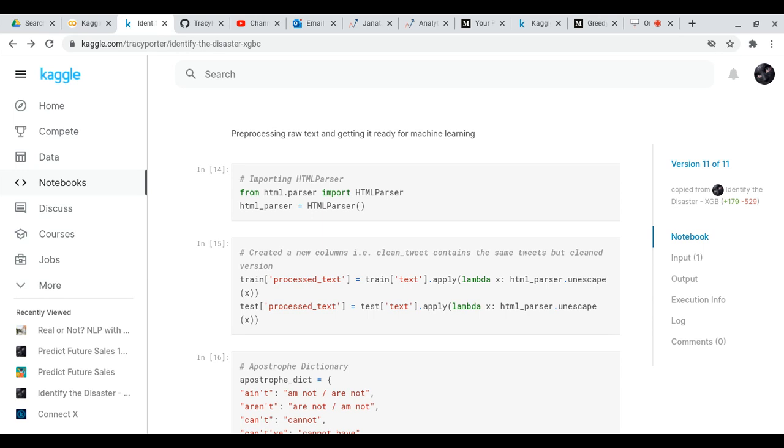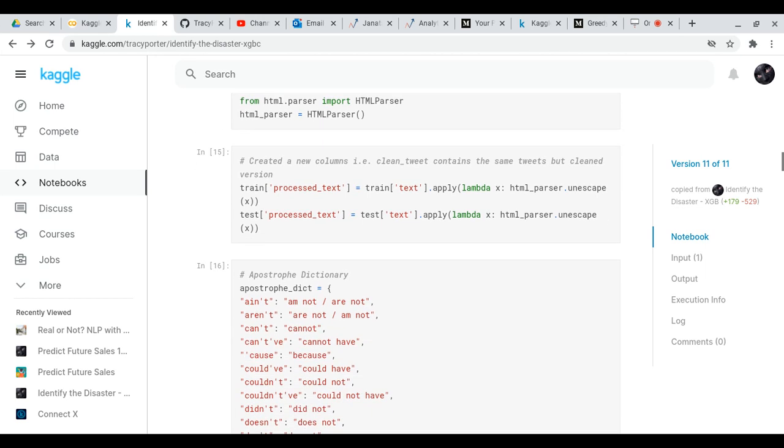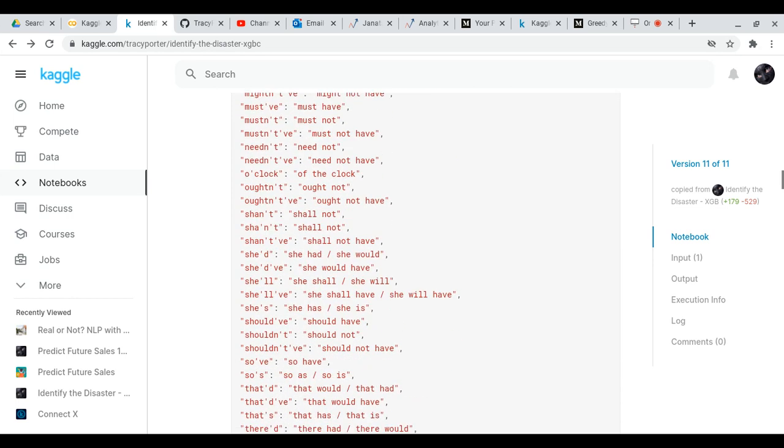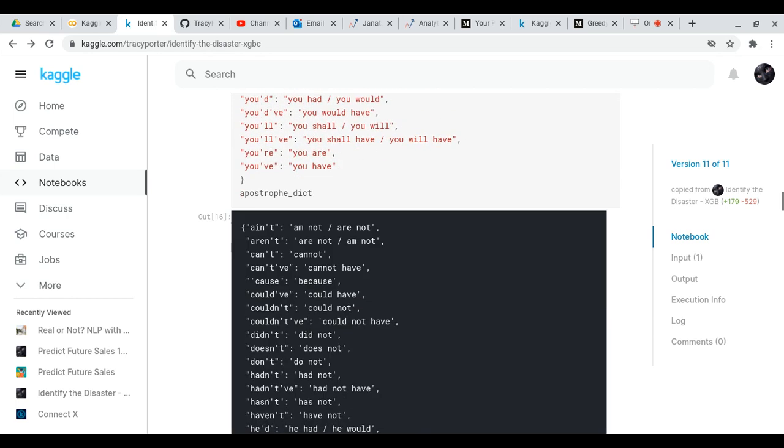So what we did was we imported our HTML parser. And then the next thing, on number 15, we created a new column called process text, and all of the text processing was going to go into this column. I got an apostrophe dictionary from somewhere, and I put that into my program.